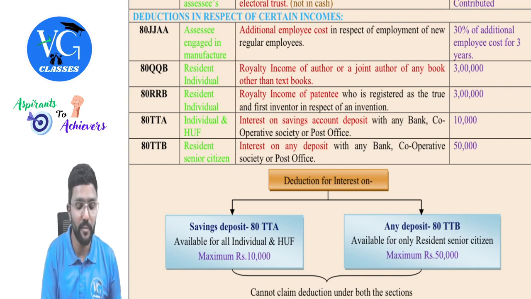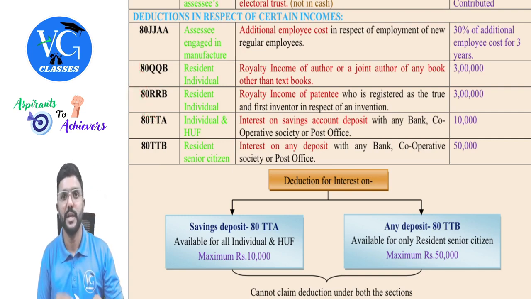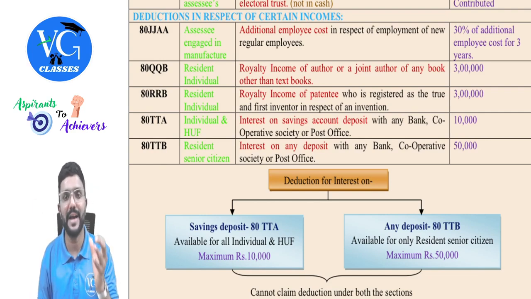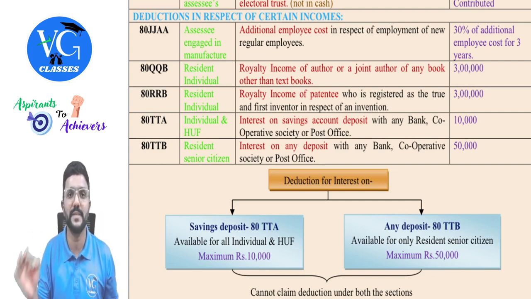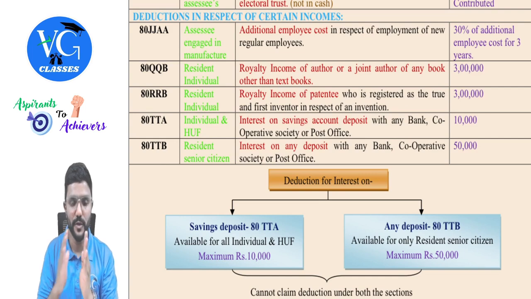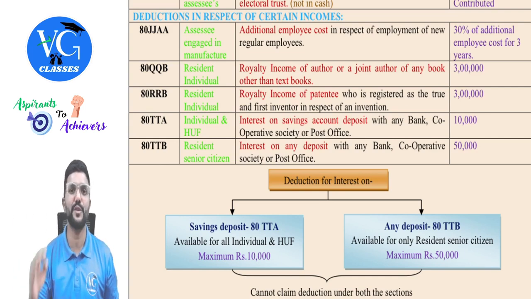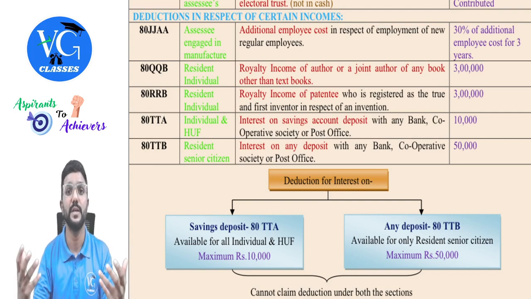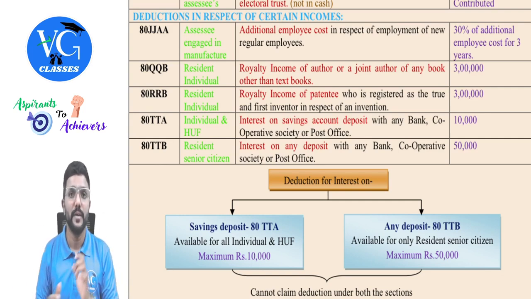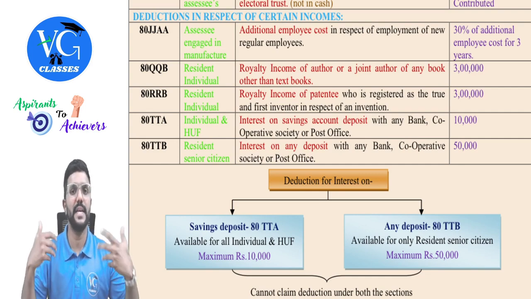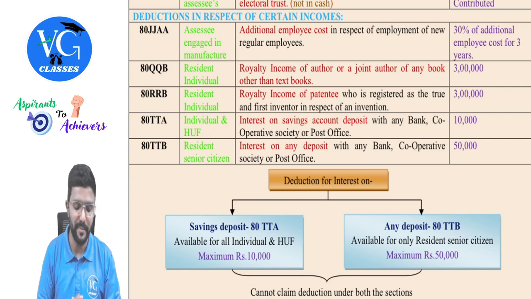Got it? And for both of these sections, there is a condition. If royalty income is earned from a source outside India, then that income has to be brought to India in convertible foreign exchange within 6 months from the end of previous year. So previous year will end on 31st March, no? Within 6 months from there means on or before 30th September of the assessment year, the money which is earned from foreign sources has to be brought to India in convertible foreign exchange, guys. Or if RBI is extending any time limit, then within that time limit.